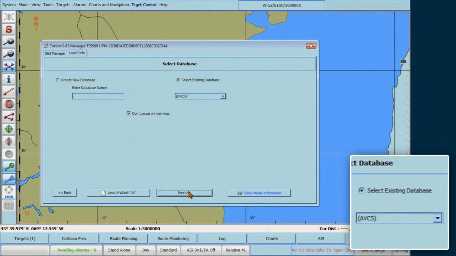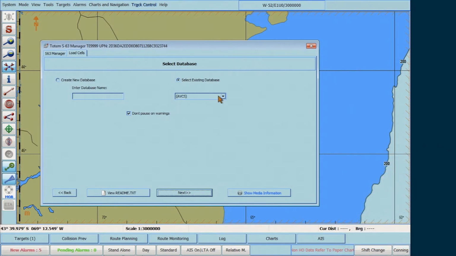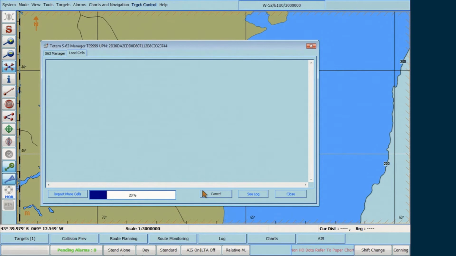Select the AVCS database. Note, if the database does not already exist, click on Create New Database on the left-hand side to create the AVCS database. Now, click Next. The installation of the Update CD will then start.